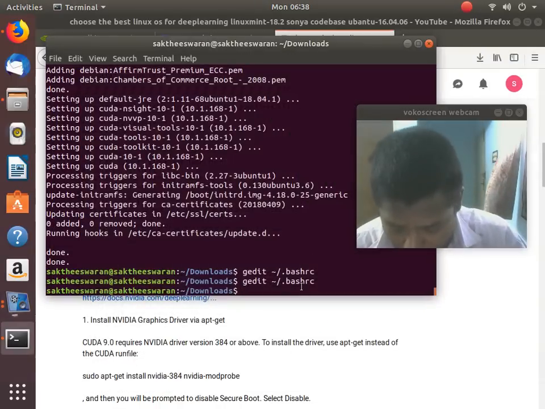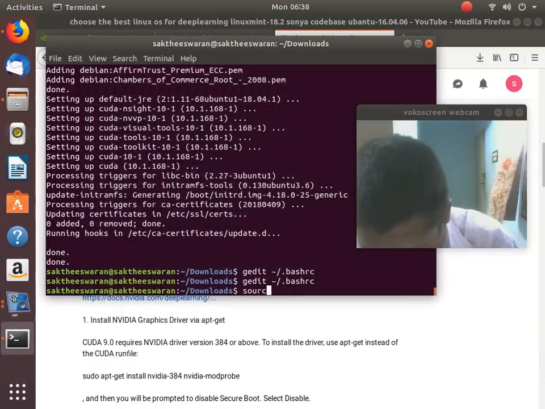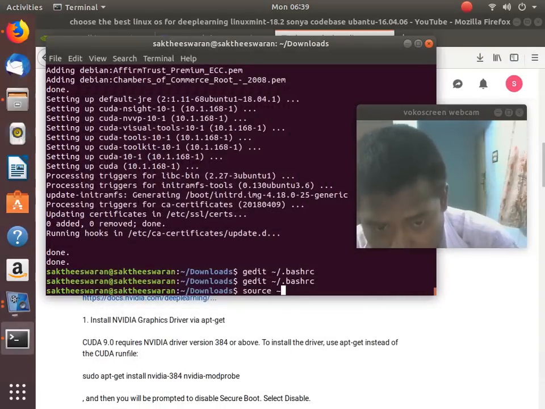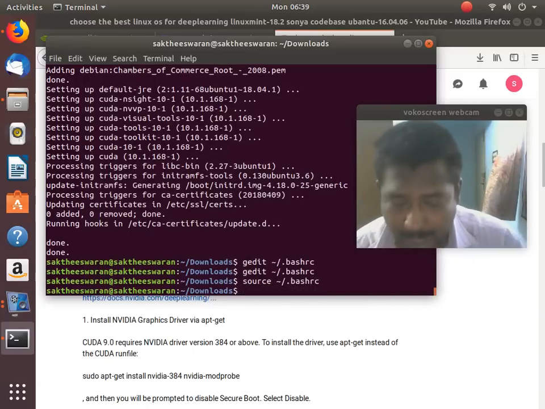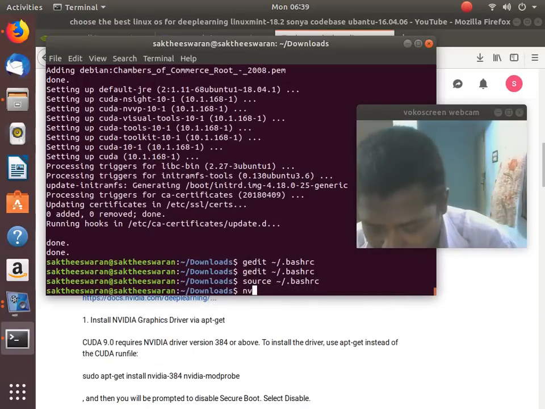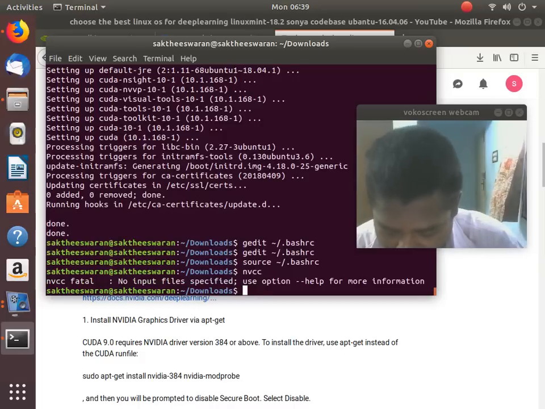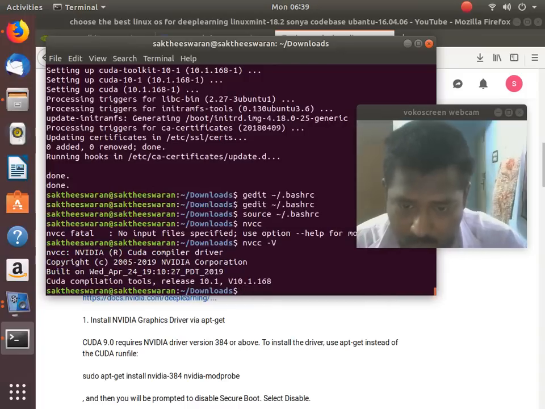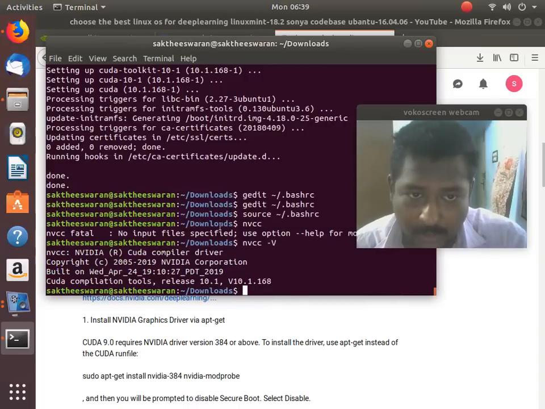So type source .bashrc, and that's it, done. Now if you type nvcc --version, then the CUDA 10.1 toolkit would be showing up.